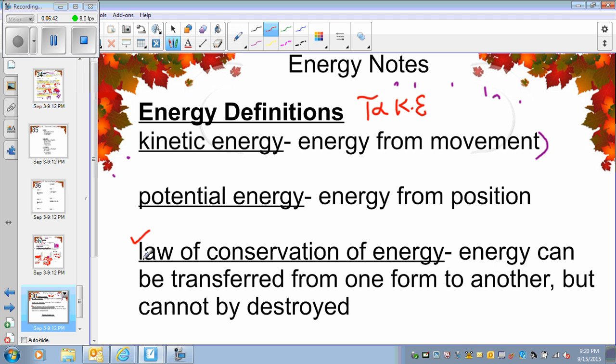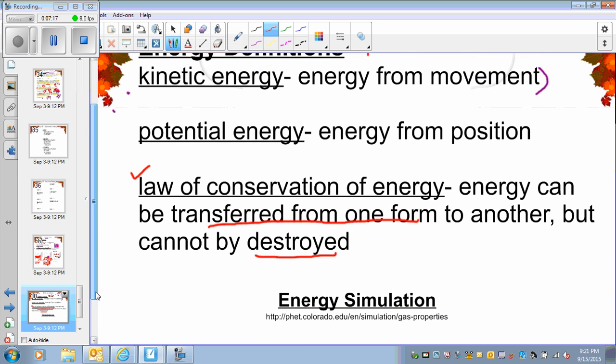The other thing we want to talk about is the law of conservation of energy. So energy can neither be created nor destroyed. You can transfer it from object A to object B, but you cannot lose it, you cannot gain it. As I just explained, if you pick up your pencil, you transfer your energy into the pencil. And now if you leave it, the pencil will use the energy to drop down onto the table or the floor. So the energy can be transferred, but energy cannot be lost or gained, and that is called the law of conservation of energy.